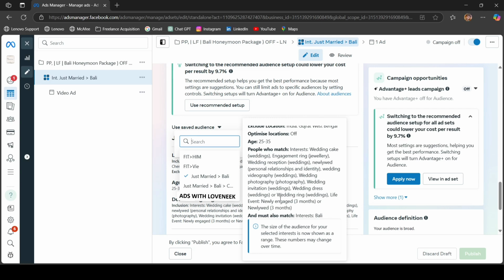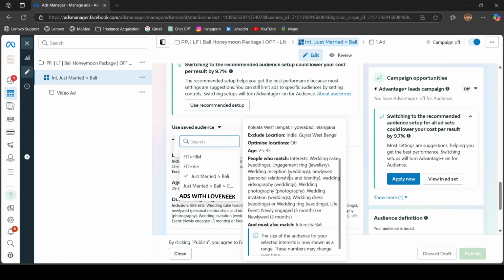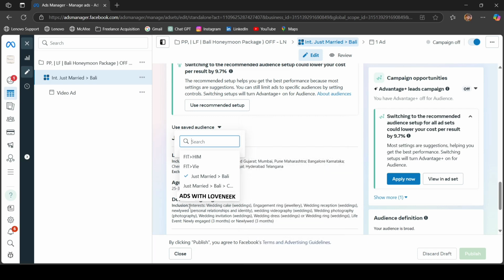So this is the targeting strategy, guys, which I use to generate the best quality leads from Meta. And trust me, if you follow the same targeting style or the strategy which I have just revealed, then you will 101% get better results from your lead gen campaigns, right? And in terms of travel agency, you can just follow the same approach and 100% you will get better results with this targeting.